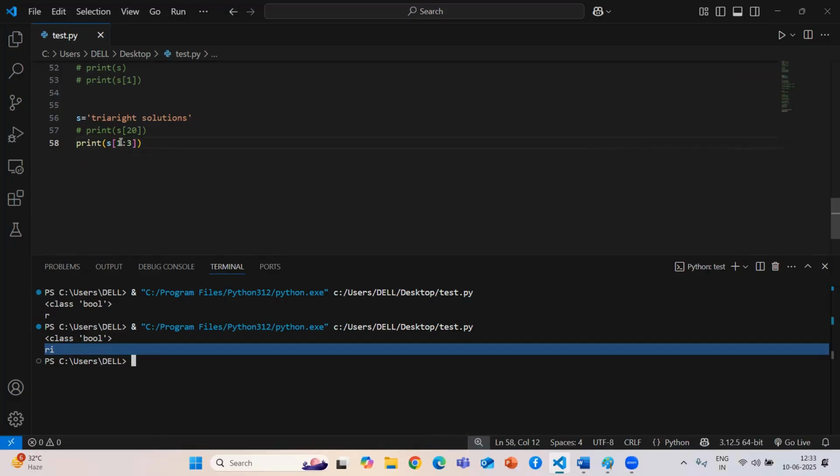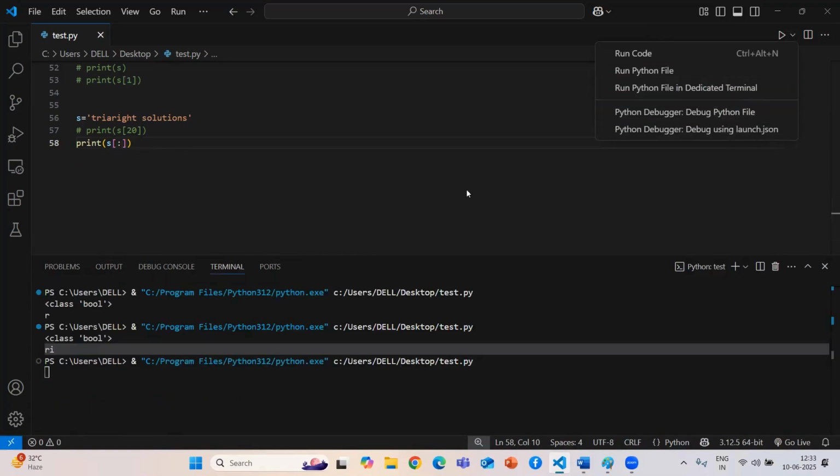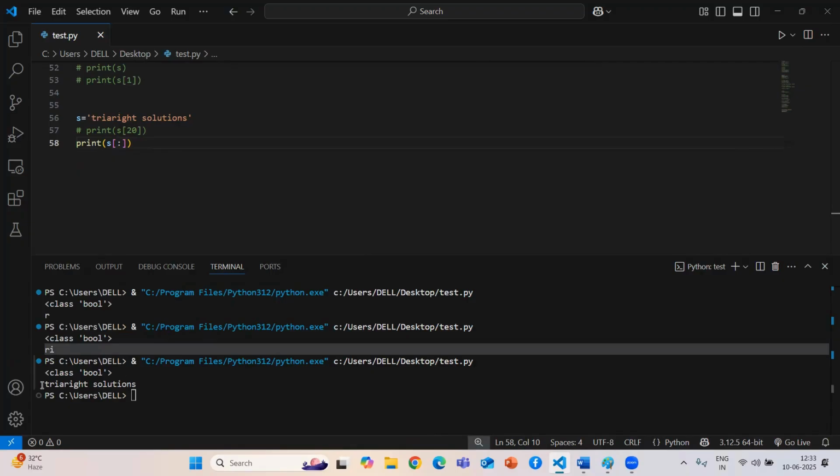Guys, if I'm not giving any updation, means I'll not give my starting index, it will start from 0 only, so it will print try. If I'm not giving the ending index also, it will print the entire string.